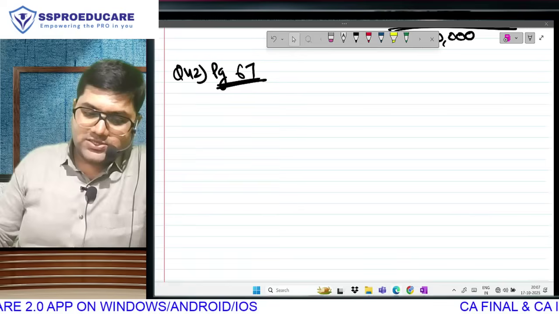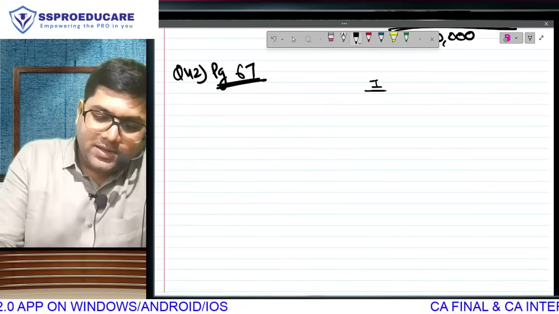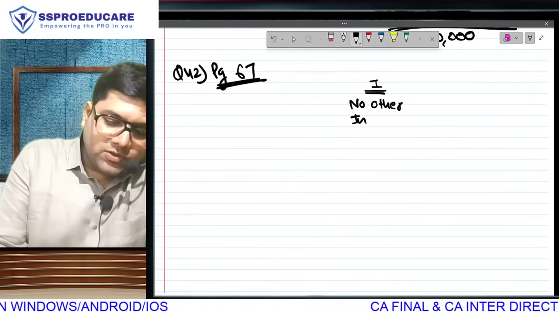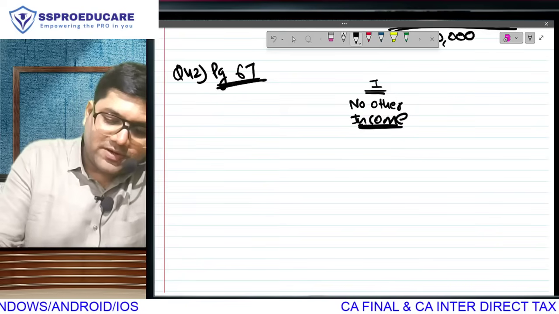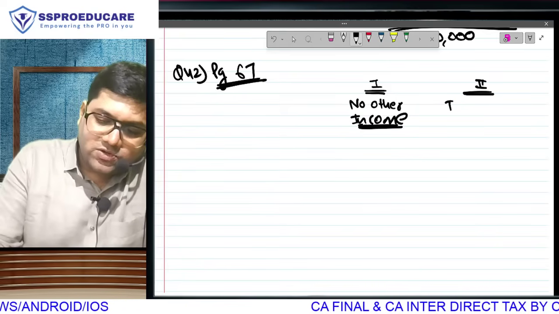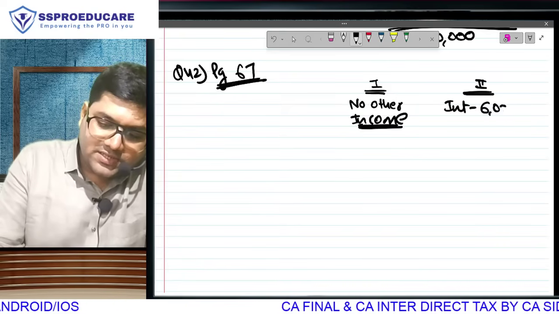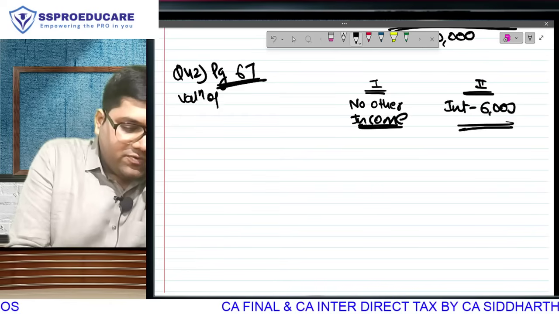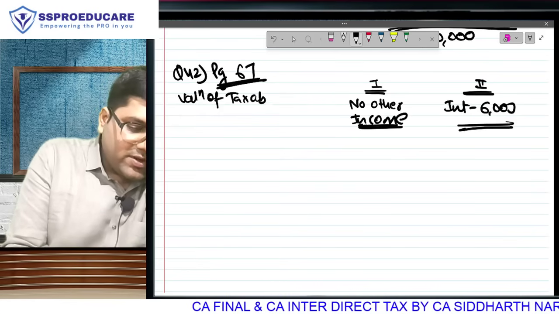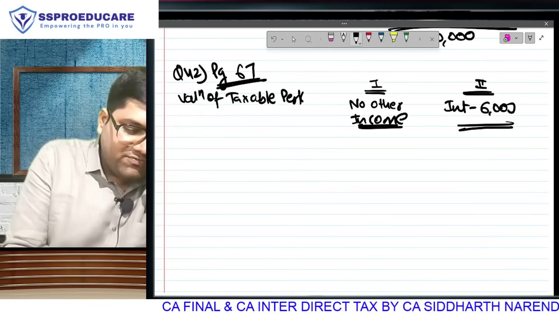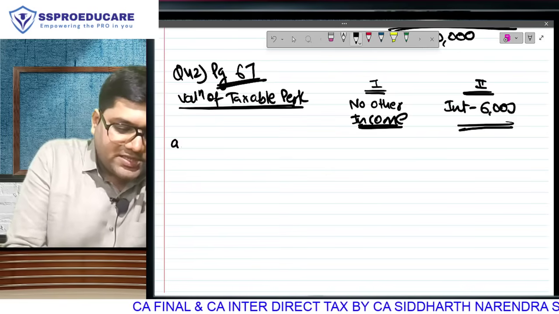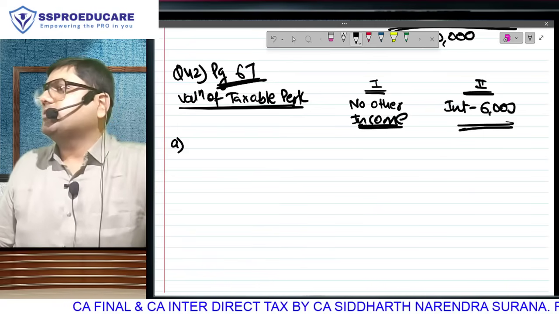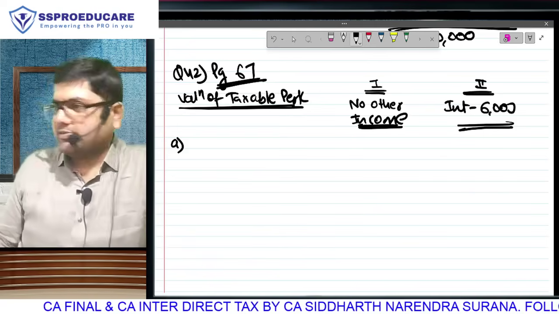Okay, the question has two subparts, if you understand. Part 1, when he does not have any other income, what is going to be the tax treatment of the medical perquisite? And part 2, when he has interest income of rupees 6,000. Correct? We have to do the valuation of the taxable perk. Because it is a foreign treatment question, we will examine what the things are. First of all, the patient is himself. If the patient is self or family, then only the question of exemption arises. Otherwise, everything is fully taxable.